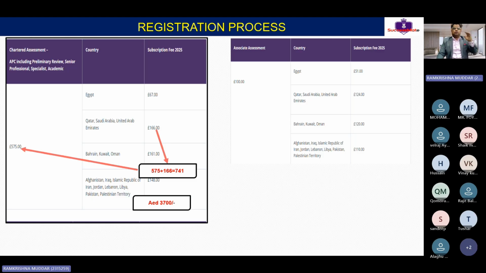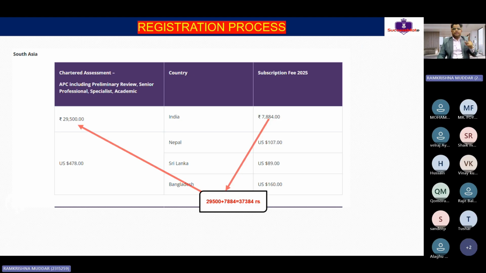Then if we are from India, it will be slightly lesser. It will be around 29,500 rupees plus the subscription fee, which is 7,884. So it will be around 37,000. It's basically a little bit lesser for Indian people than for Middle East people.